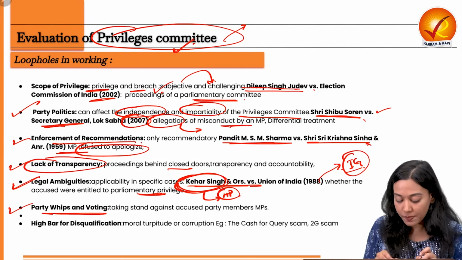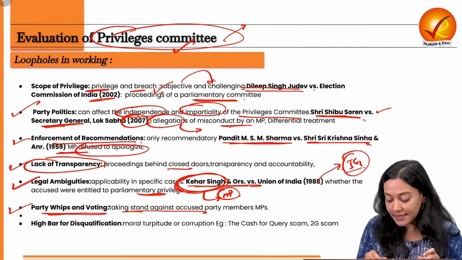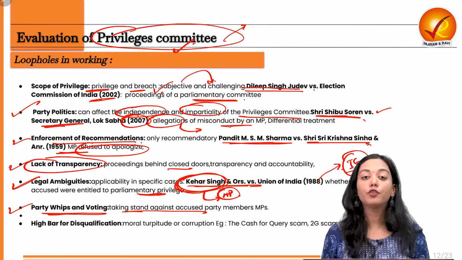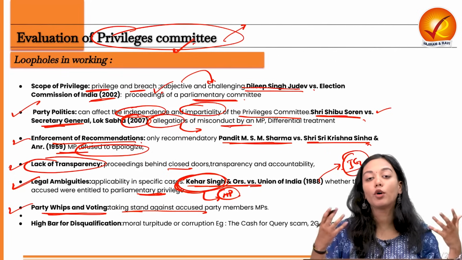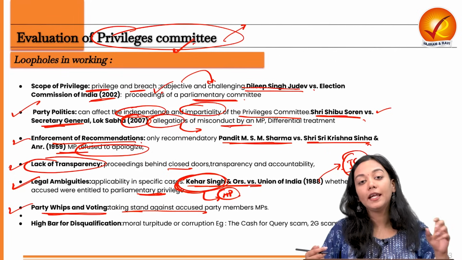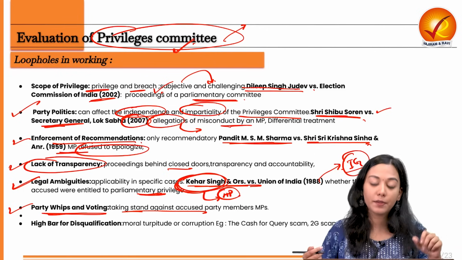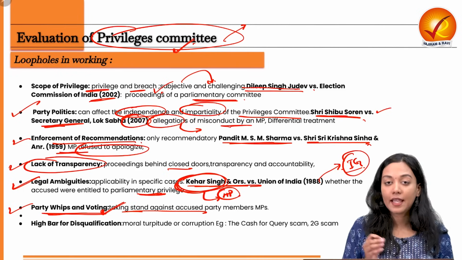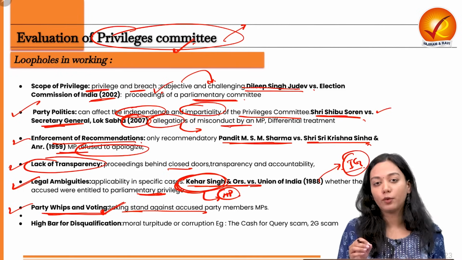Next, the party whips and the votings. Taking a stand against an accused party member has become very, very difficult, because you have to comply even if you know that your own political party person has conducted the breach of privilege. Still, you will not be able to take a stand against him due to the fear of the party whip.